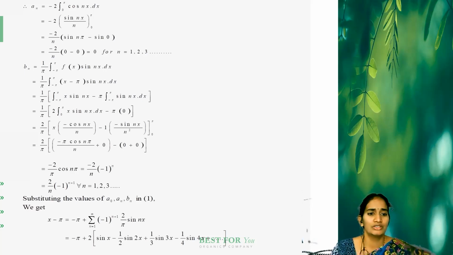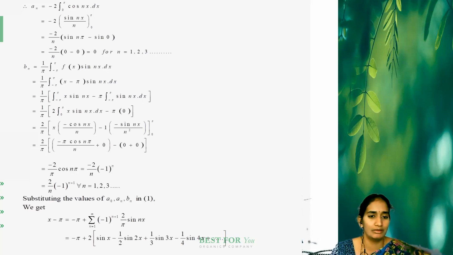Next step, the integration of x times sin nx dx. We apply the integration by parts formula, the integral of u dv equals uv minus the integral of v du, using Bernoulli's formula: uv minus u' v1 plus u'' v2, and so on. Here the two functions are algebraic and trigonometric, as you already know. So we choose u as x. The integration of sin nx is minus cos nx by n.